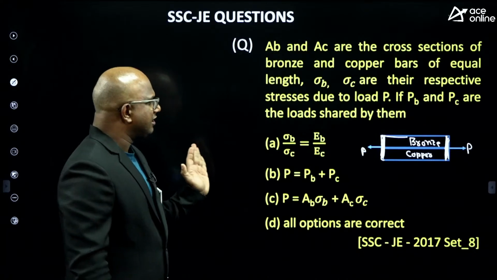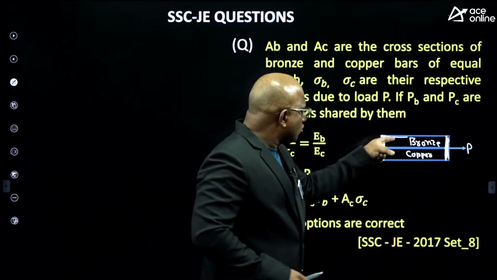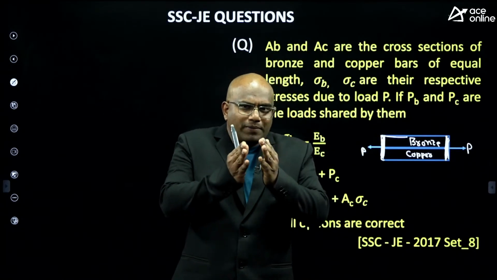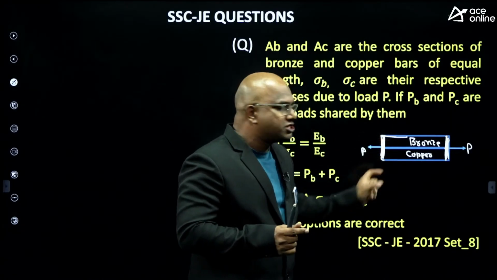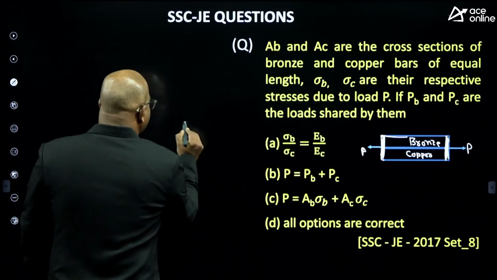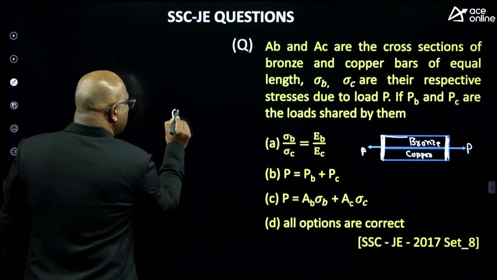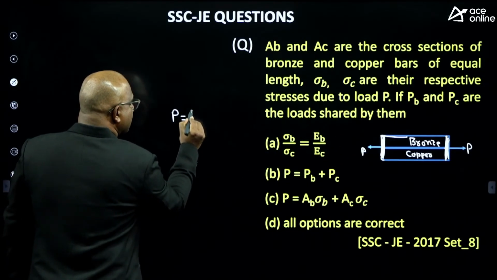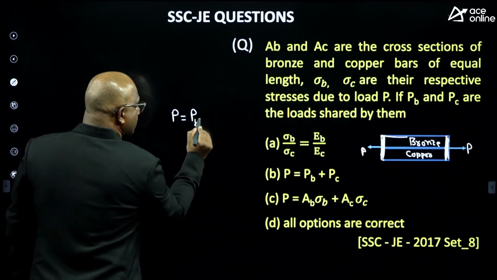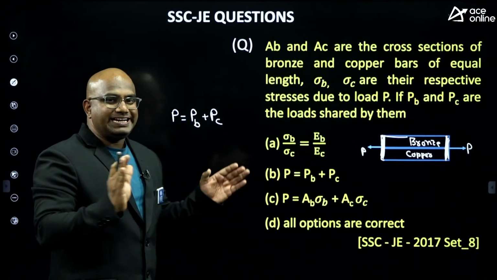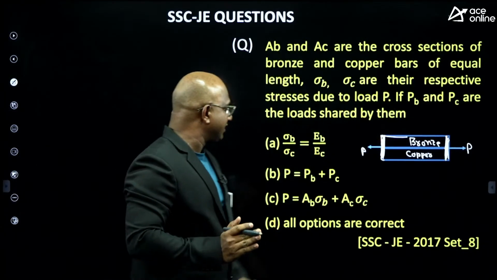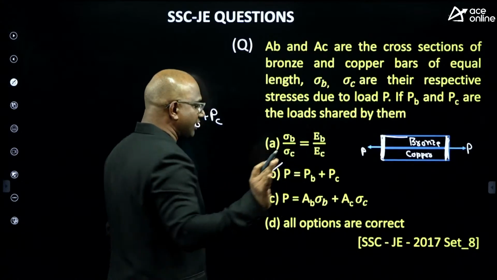First thing, guys, there are two composite materials. You apply the load. When you apply the load, the entire load is shared between bronze and copper. So P equals P of bronze plus P of copper, because the entire load is shared between those two materials. So option B is definitely correct.